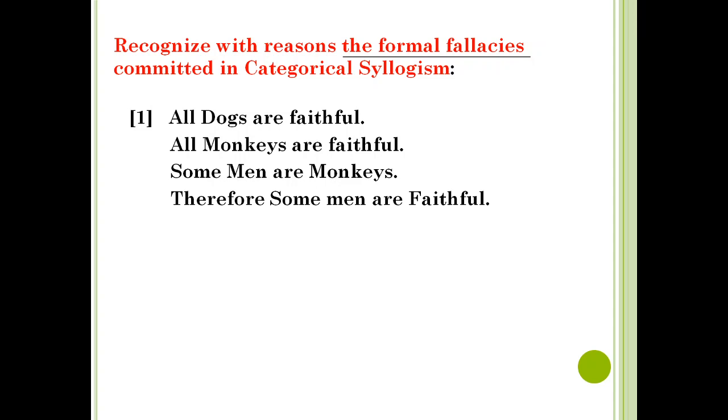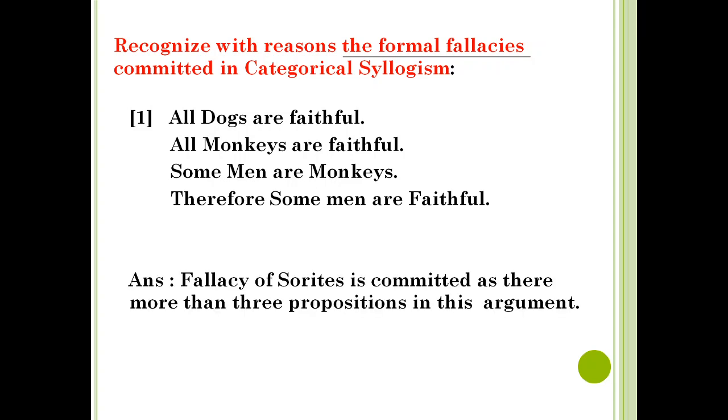So we have 3 premises and a conclusion. So total we have 4 propositions. So this argument ceases to be a categorical syllogism, and the fallacy committed here is the fallacy of Sorites.